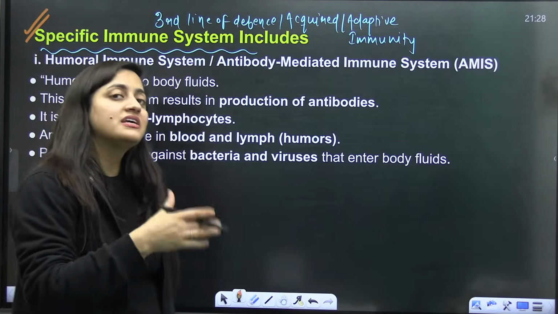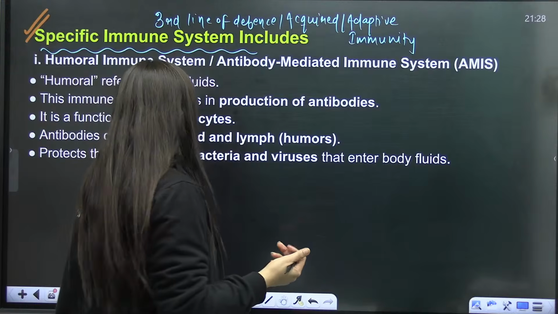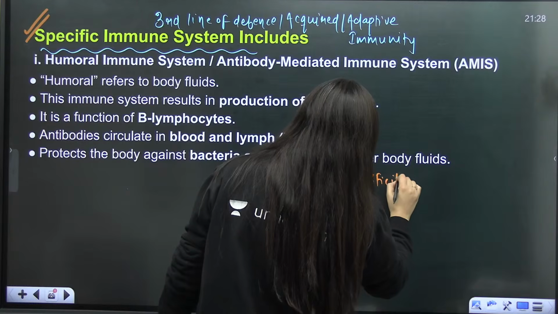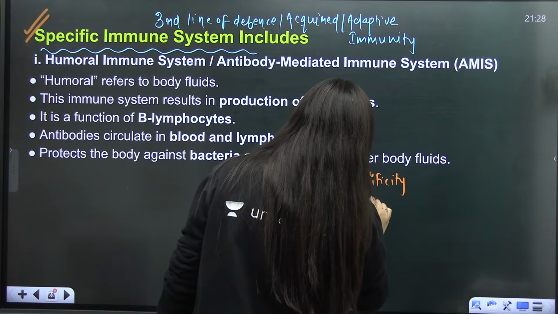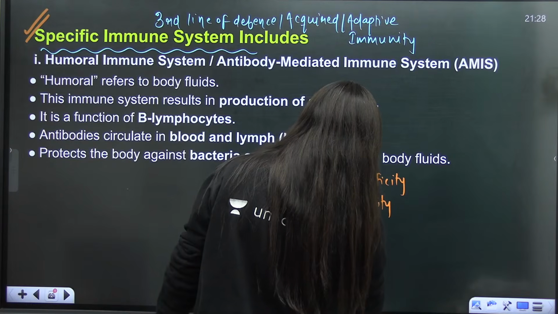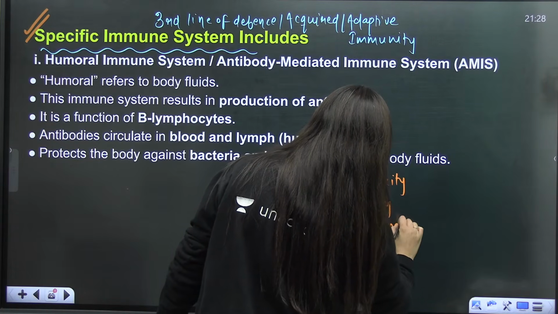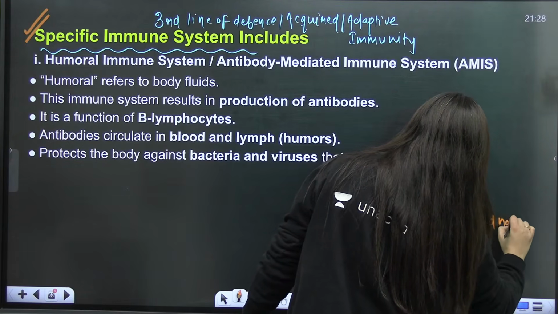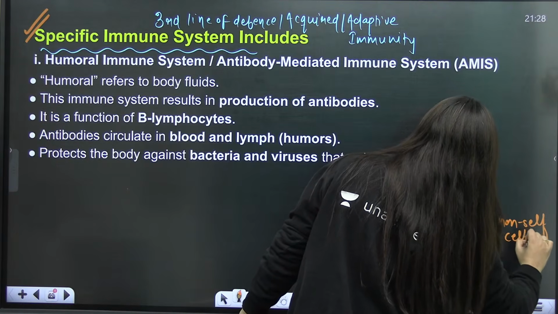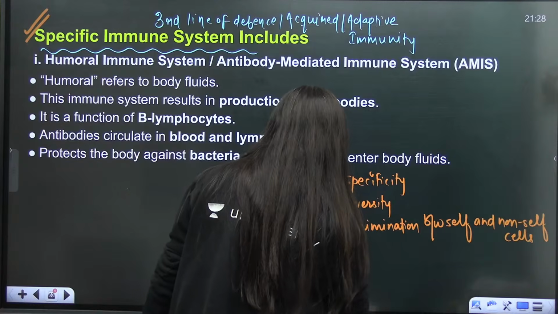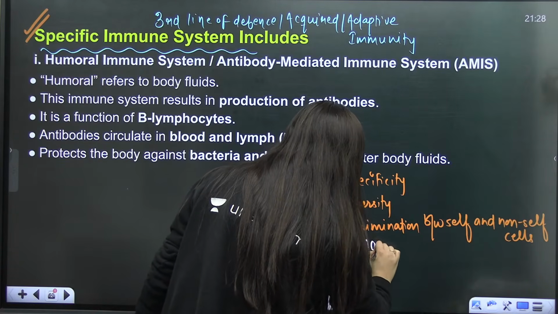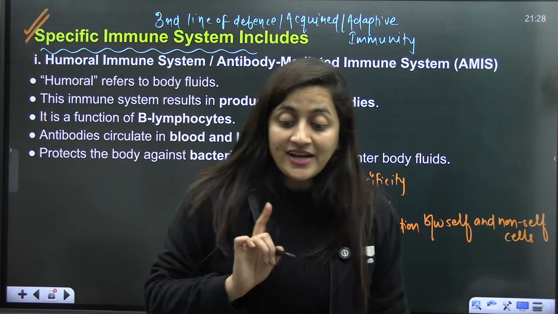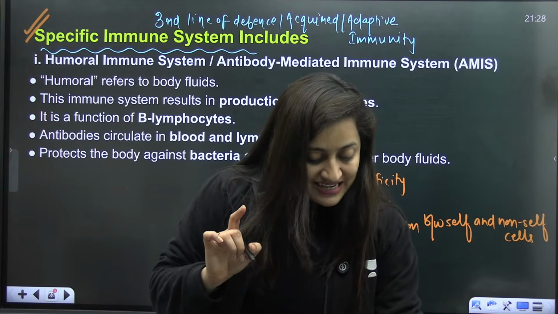The word specific is itself explaining, because there are certain properties that we have to consider: specificity, diversity, discrimination between self and non-self cells, plus the very, very important thing, memory. These are the pointers which we are going to discuss in the specific immunity.